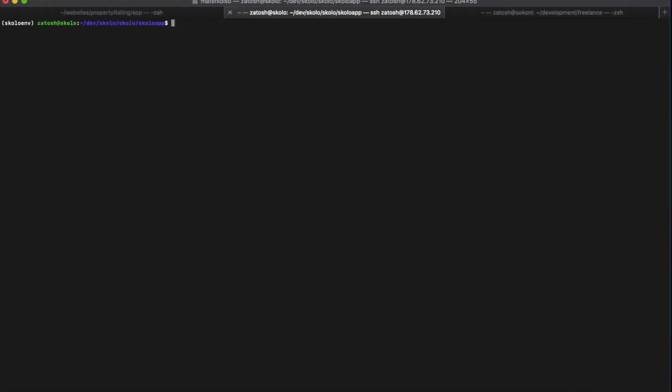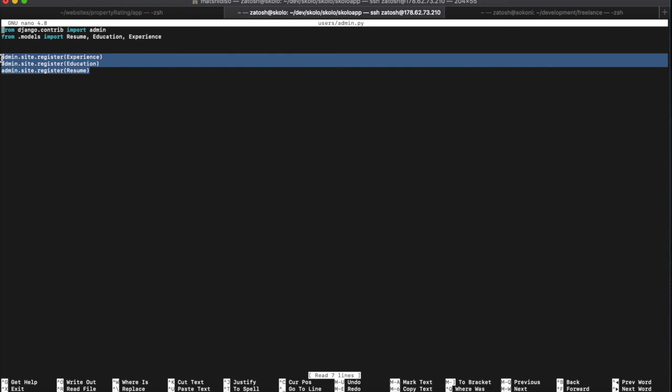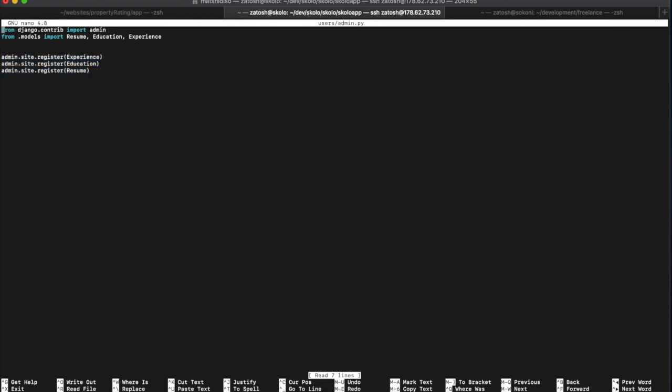So let's open nano users, and then you need to open the file called admin.py. This is the file for the admin panel, and you just need to make sure that you've registered all the classes. I had already registered these before because I knew I would create these classes. Actually, I had already created them. So you import from models, Education and Experience, and then you register them over here. Once you've done that, you're good to go.